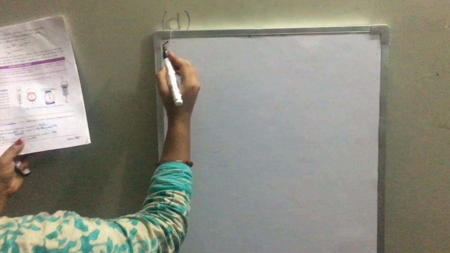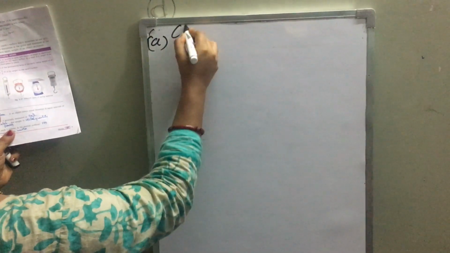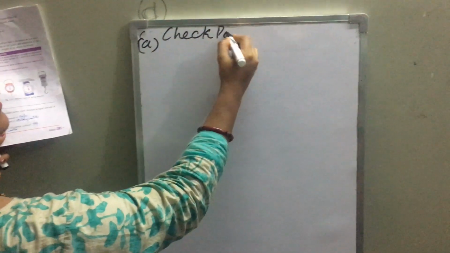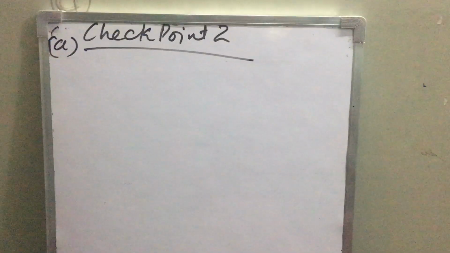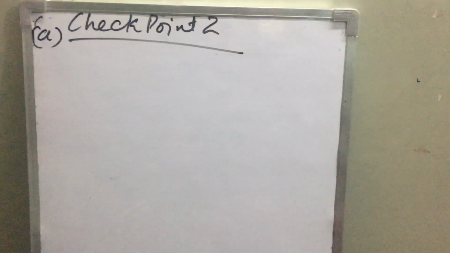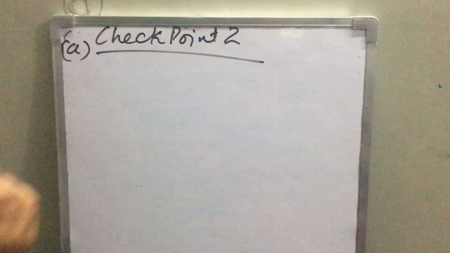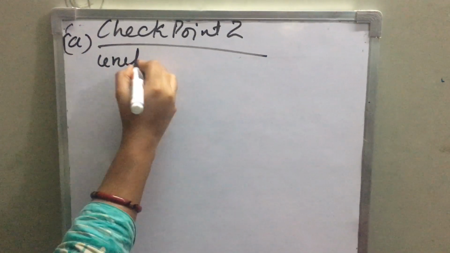Fill in the blanks. Motion is said to be dash. It is checkpoint 2, children. Fill in the blanks, A part. Motion is said to be dash if an object covers equal distances in equal interval of time. So the answer is uniform.